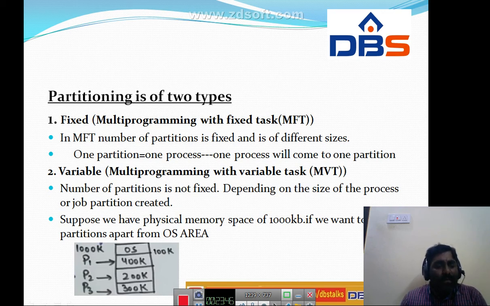So 400 plus 200 plus 300 is 900, and adding the OS area of 100 gives 1000. The operating system requires 100 KB. Depending on the processes, we partition the memory. Total memory is 1000 only.